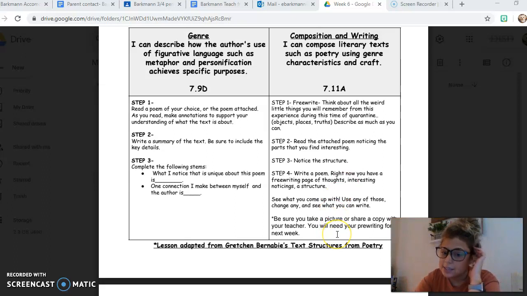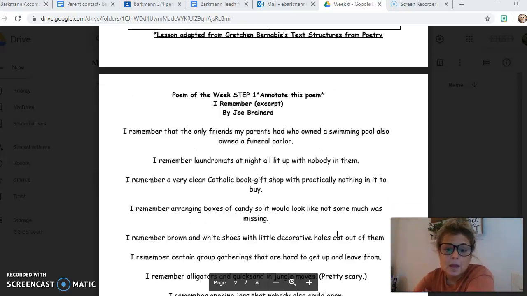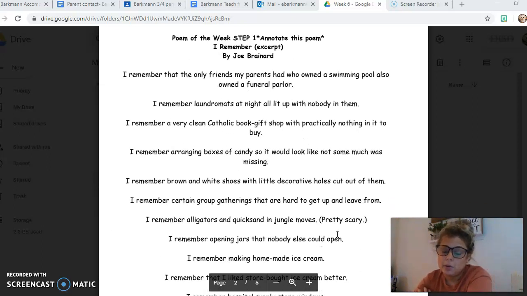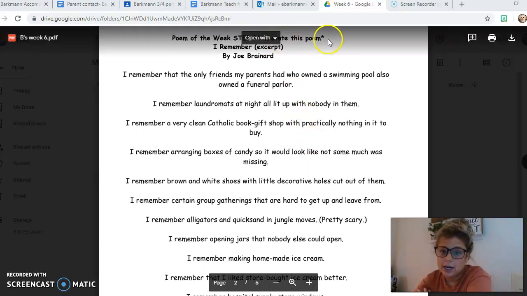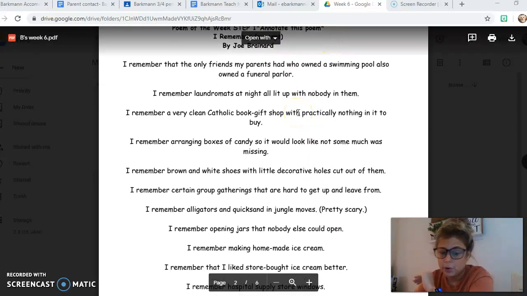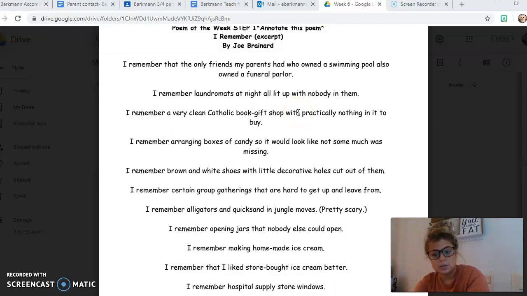And then it says to take a picture or share a copy with me, because you're going to need that pre-writing. So when you go to your pre-writing from step 1, just make sure you have it saved. Don't throw it away yet, because you're going to be using it. So when you scroll down, you'll notice the poem of the week, and it says here, annotate this poem. So this is the poem that, if you're using the one in the bundle, you're going to use.